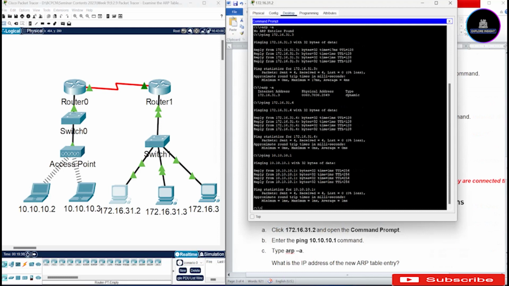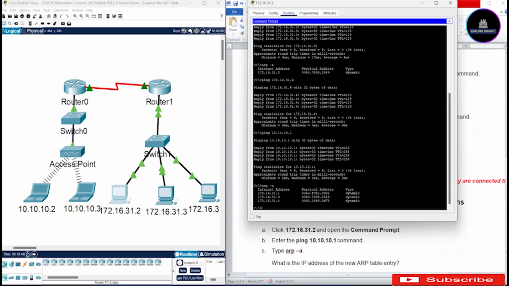The next thing we are asked to do is to type ARP space -A. Now you can see what we have here. The ARP table can be found here.